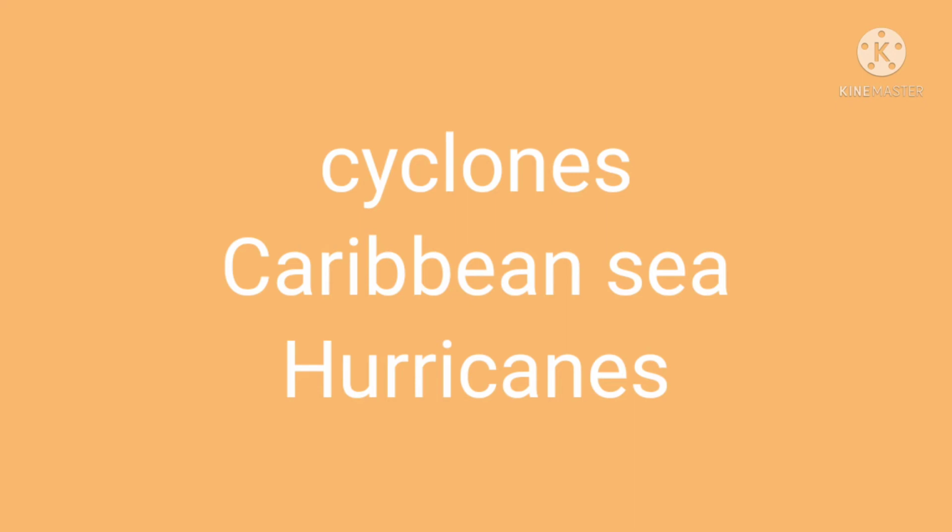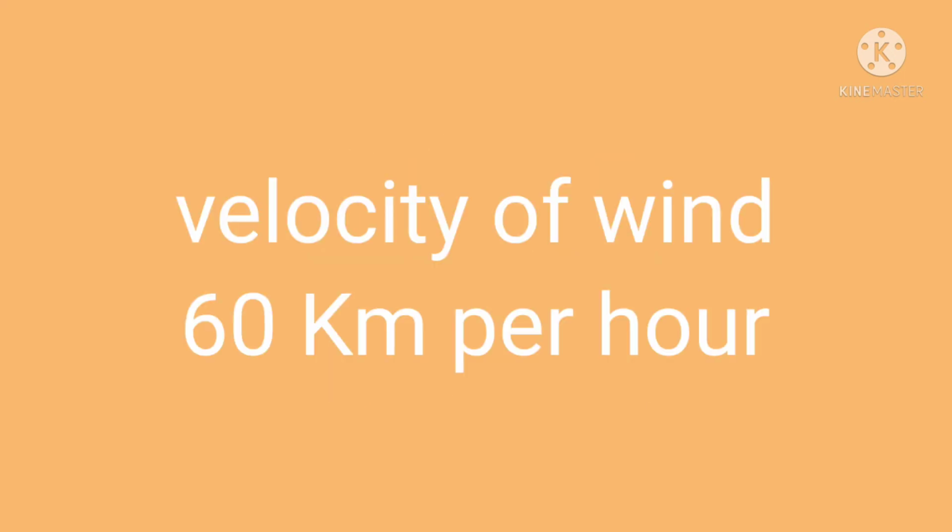The cyclones in the Caribbean Sea are known as hurricanes. These are also destructive in nature. During these storms, the minimum velocity of the wind is 60 km per hour. Cyclones also originate in the temperate zone, but they are not so powerful and hence they are not destructive.